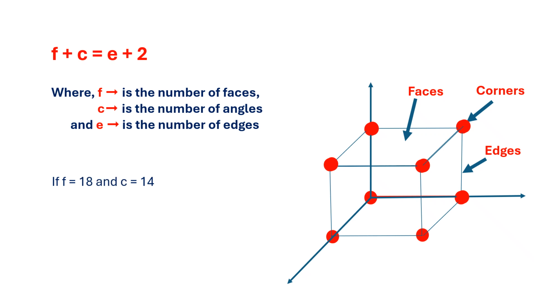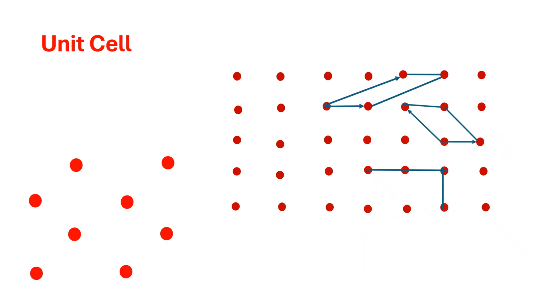Suppose I'm given the number of faces equal to 18 and the number of angles equal to 14, then I can find the number of edges. I simply put these values in the above formula and I get the number of edges equal to 30. So this is how we can find the number of faces, angles, and edges with the help of this particular cube. Now let us move on to the next, which is very important as far as the crystal is concerned, and that is the unit cell.